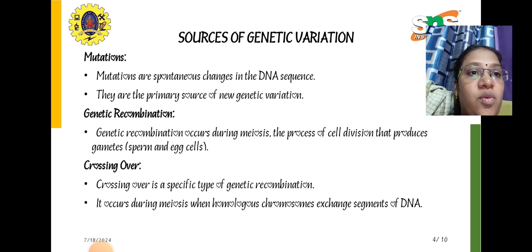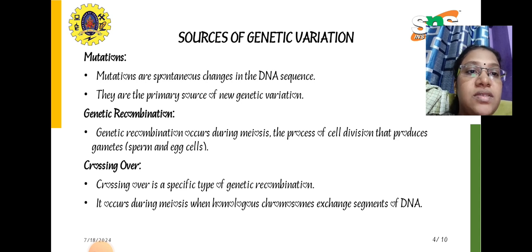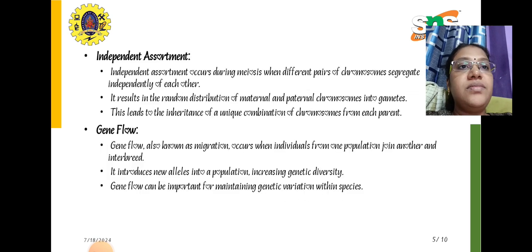Then crossing over is a specific type of genetic recombination. It occurs during meiosis when homologous chromosomes exchange segments of DNA strands.